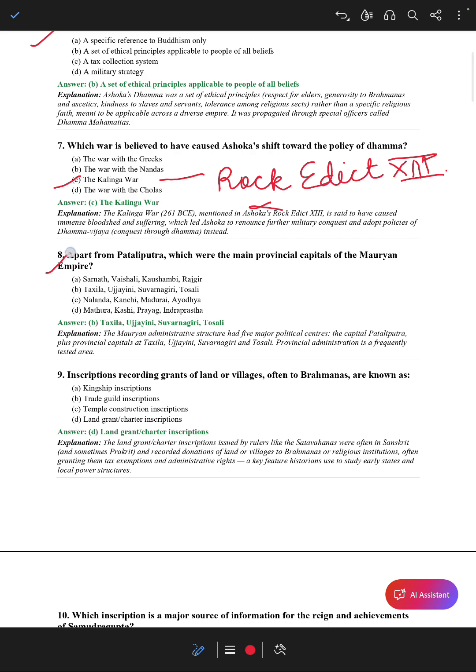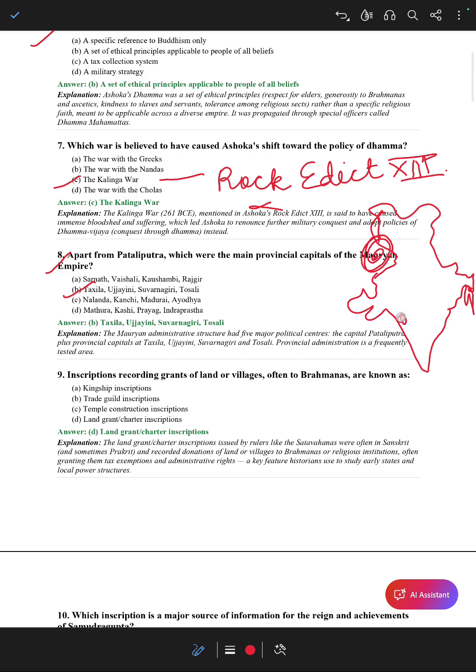Okay. Now the next question: apart from Pataliputra, which were the main provincial capitals of the Mauryan Empire? That is तक्षशिला, उज्जैनी, सुवर्णगिरी and तोशाली। फिर से मैं मैप बना के आपको बता देती हूँ कि कहाँ कहाँ ये सारा situated था। Okay, so Takshila was here, this one.